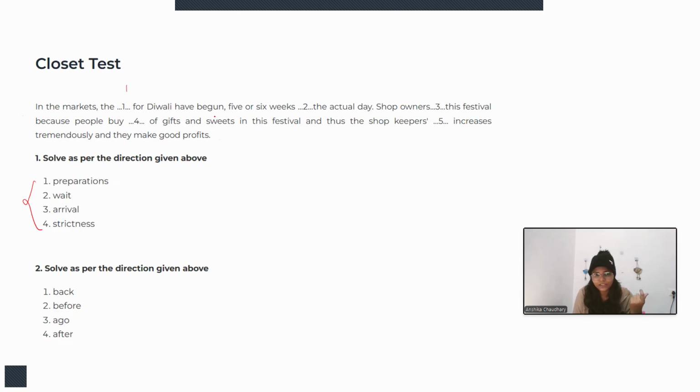In the markets, the wait for Diwali have begun. No, that doesn't make any sense here. The arrival of Diwali have begun, no. So preparation is correct in the context of this Diwali. 5 or 6 weeks, the actual day. So the options are back, before, ago, and after. So 5 or 6 weeks before the actual day. Why before?